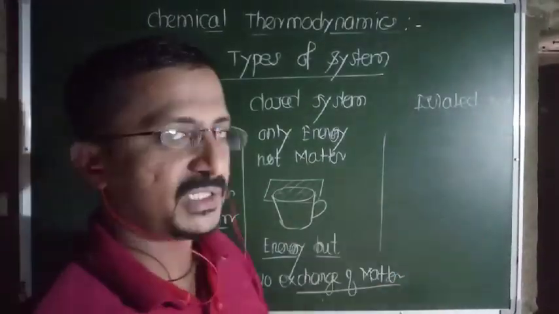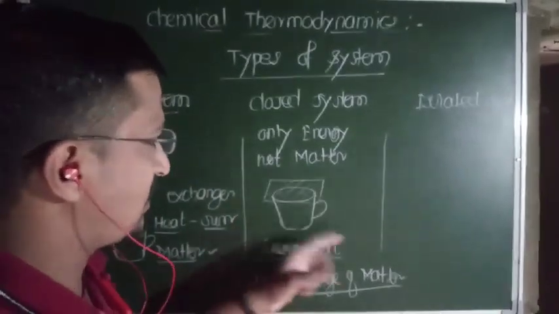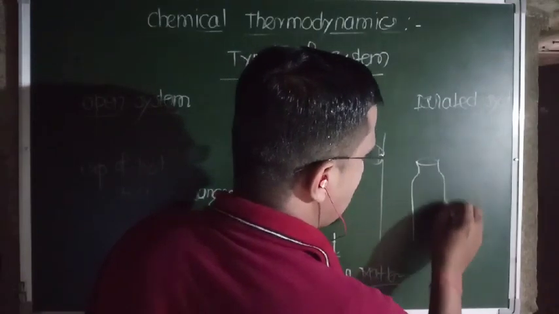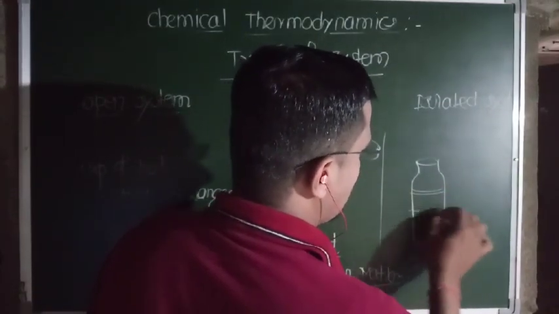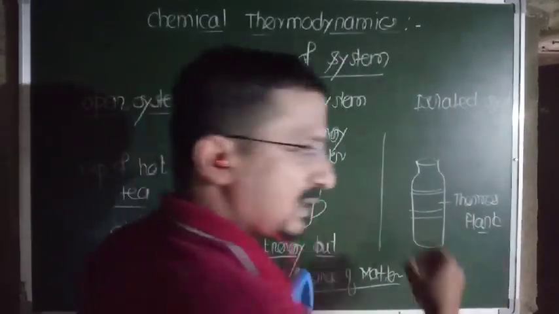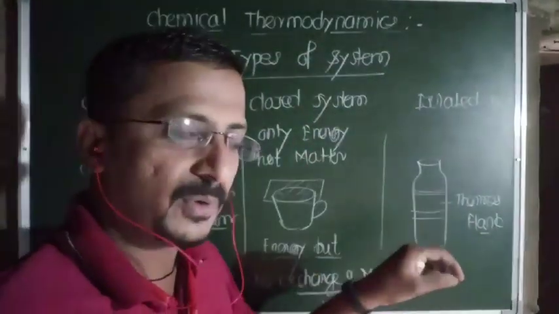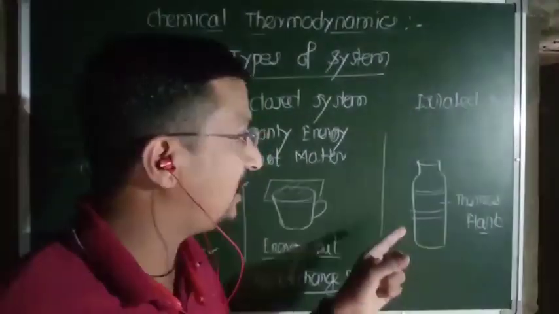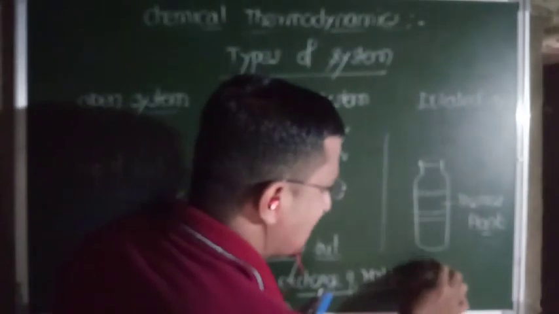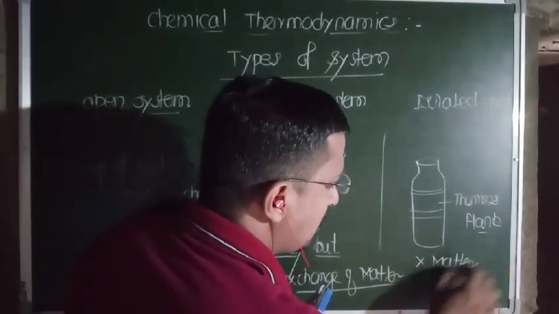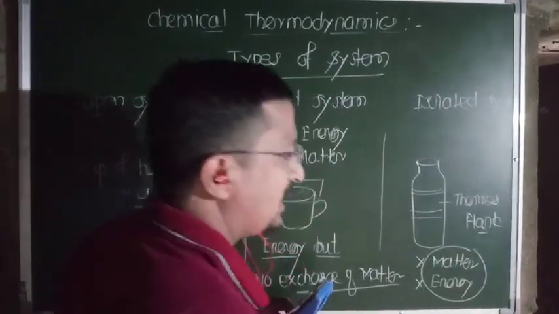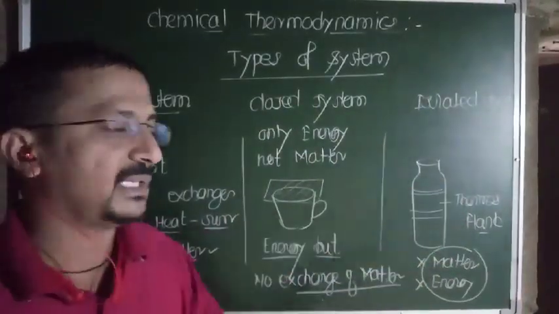Now if you consider the isolated system, same example, but here we put the hot tea in, suppose, a thermos flask. If we put hot tea in a thermos flask, you know what happens? After some time the hot tea remains hot, isn't it? And it does not exchange its matter also. Means an isolated system is a system which neither exchanges matter nor energy with the surrounding. Matter is not exchanged and energy is also not exchanged, such a system we call an isolated system.